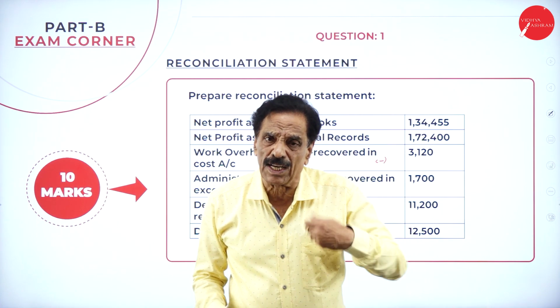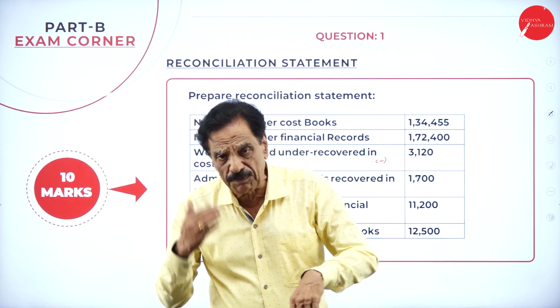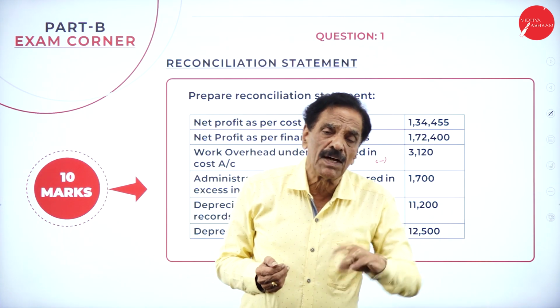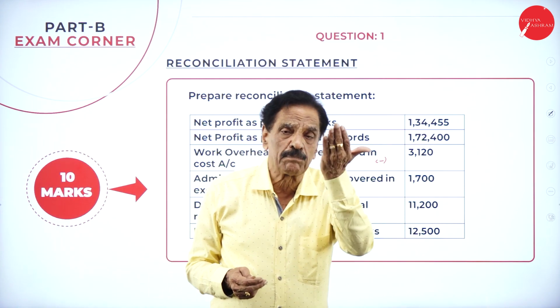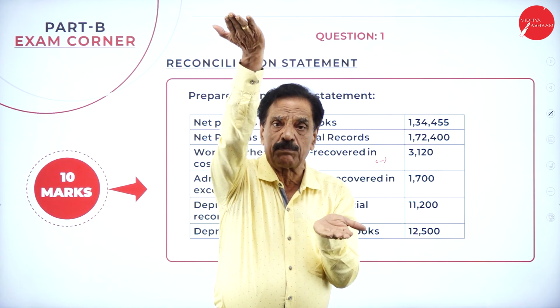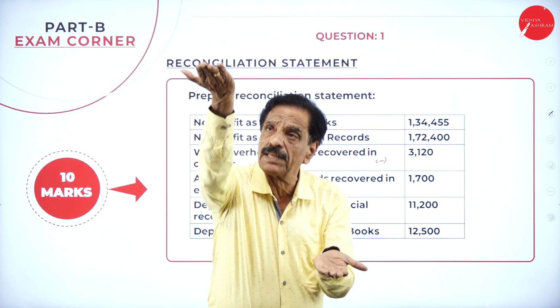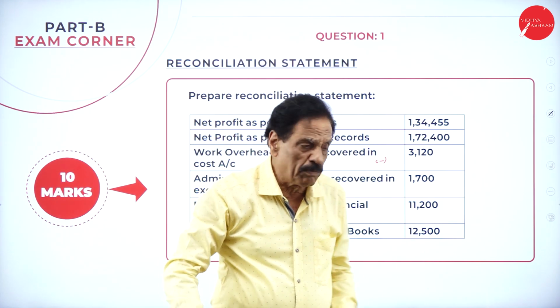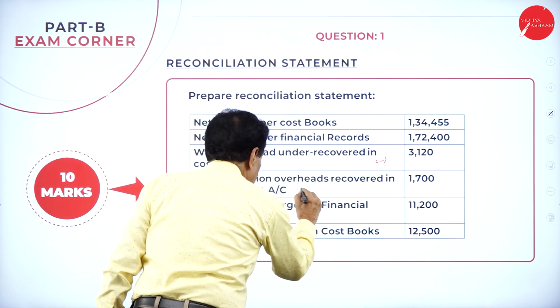Then administration overhead over-recovered in the cost book means more charge in the cost book. More charge, less profit; less charge, more profit. Where we charge more in the cost book, the profit has come down. Financial profit is more, costing profit is less. To make equal, add back that much money.